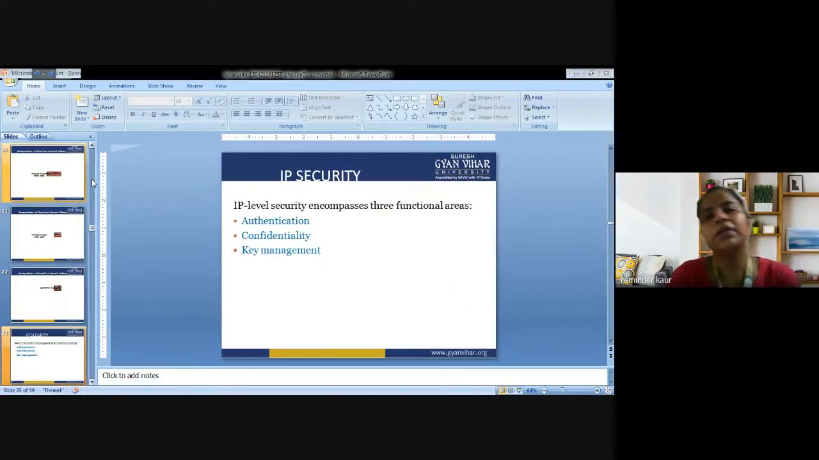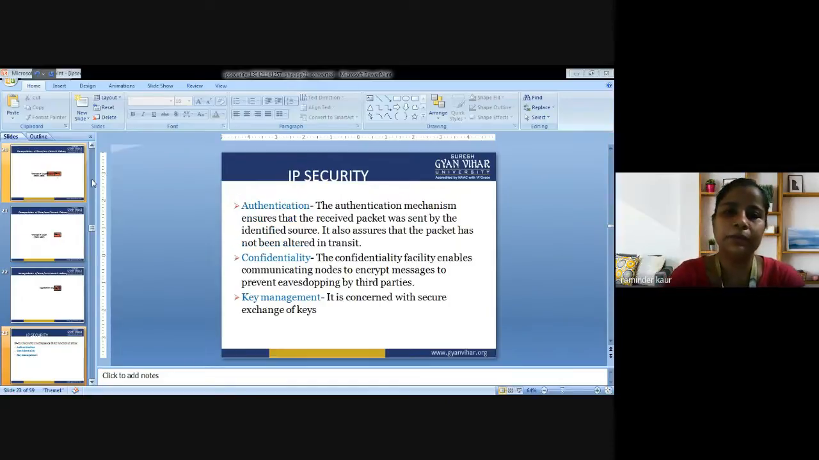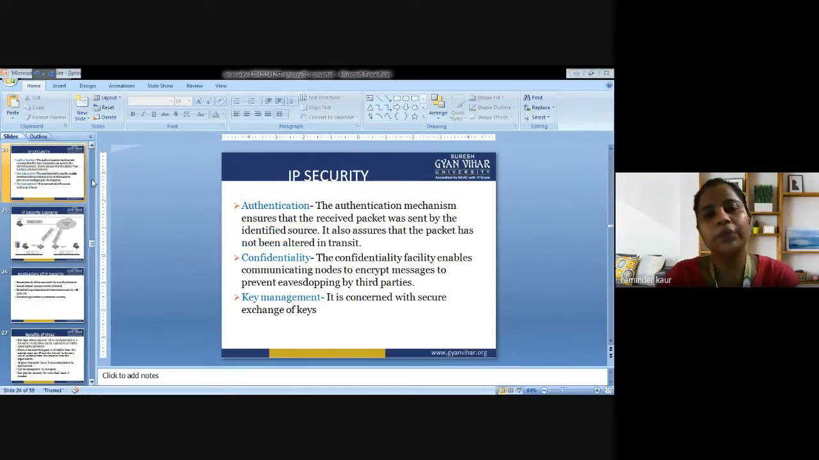So what is basically IP security? It is concerned with authentication, confidentiality, and key management. IP level security consists of three functional areas: authentication, confidentiality, and key management. So what are those three terms that are associated with IP security? Have a look at the same. Authentication: the authentication mechanism ensures that the received packet was sent by the identified source.